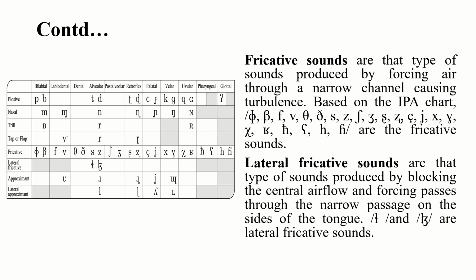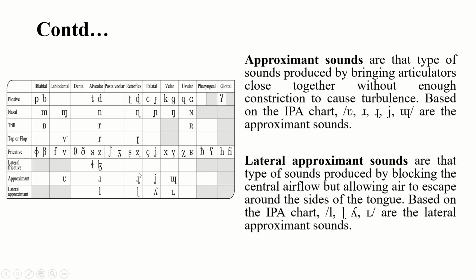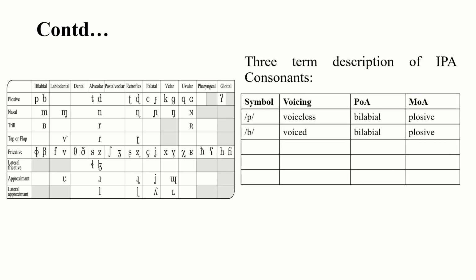Next one, fricative sounds. Look, these are the fricative sounds. There are many fricative sounds, not in English, but in the IPA chart. And next one is lateral fricative, only 2. Next one is approximant. How many? 1, 2, 3, 4, 5 sounds are approximants. And next one is lateral approximants. Again, 4 sounds. So this is the description of IPA consonants based on manner of articulation.